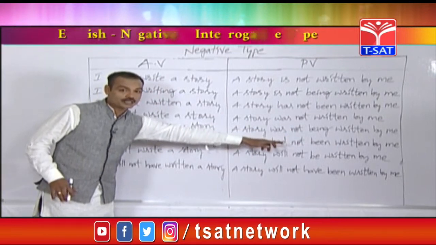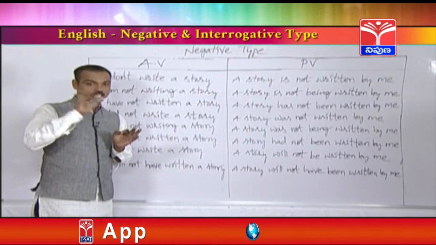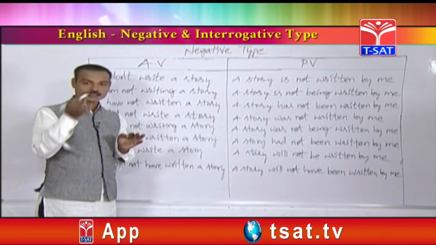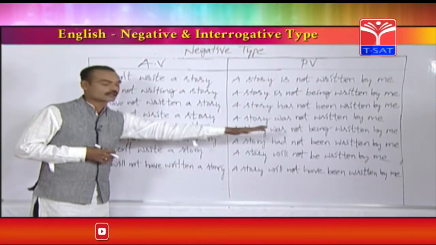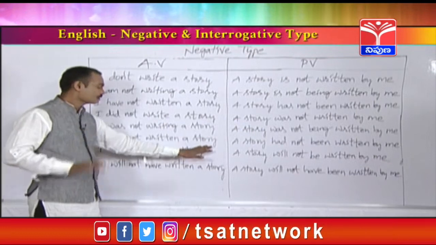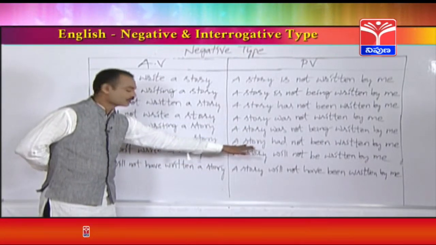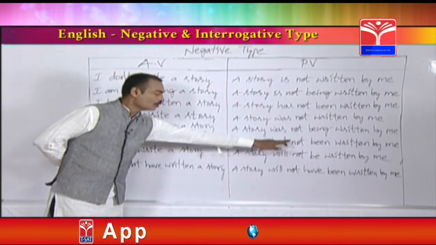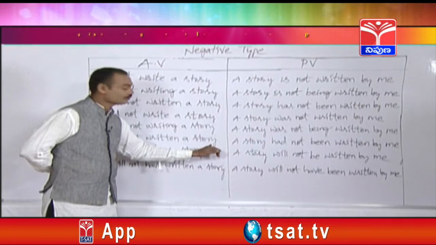So friends, in the previous class I told you that whenever you find have, has or had in the active voice, been should be written in the passive voice. See, I had not written a story. The passive voice should be started with the object. A story had not. Here the active voice is I had not written a story.